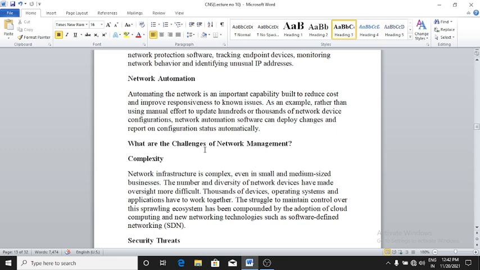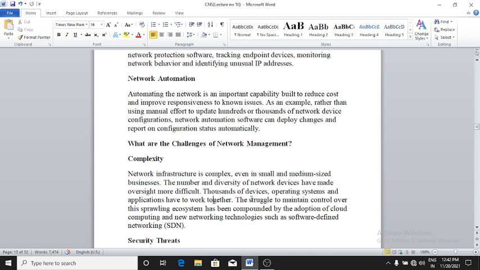What are the challenges of network management? First challenge is complexity. Network infrastructure is complex. Even in small and medium sized businesses, the number and diversity of network devices have made oversight more difficult.